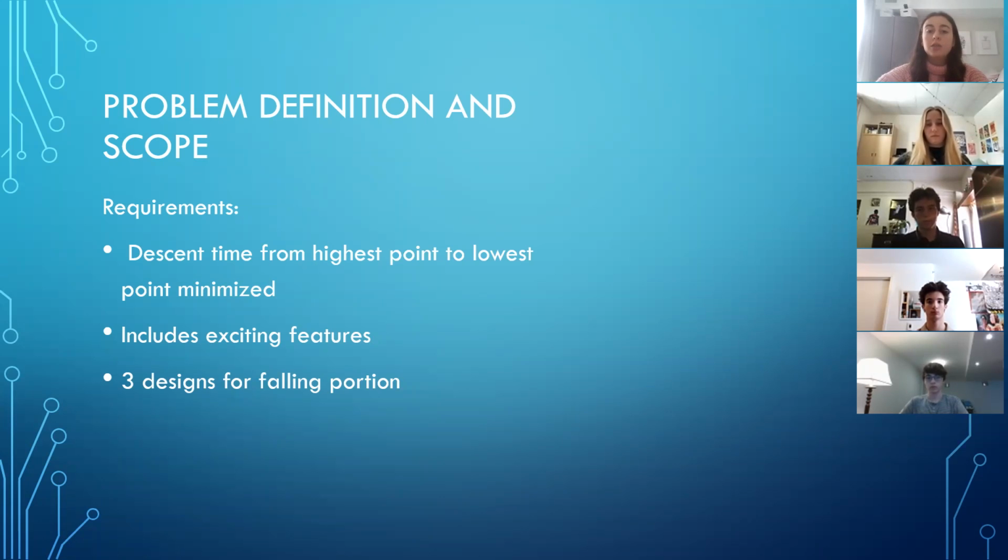As well, the client has requested the roller coaster have special features such as loops and twists. The company has also requested 3 different design proposals for the falling portion of the roller coaster.